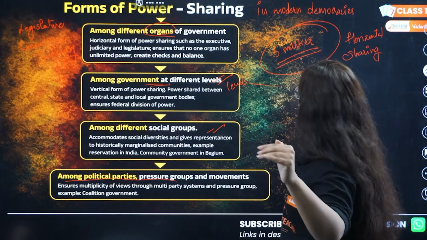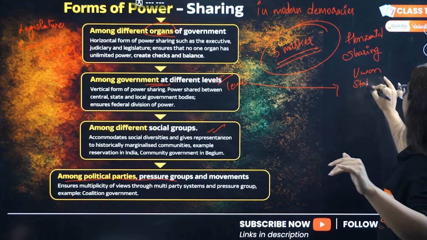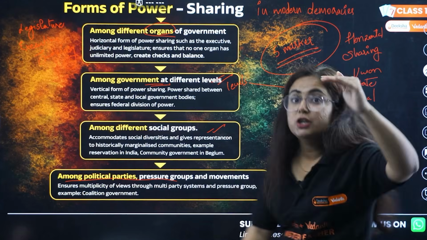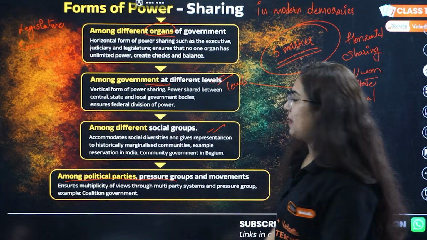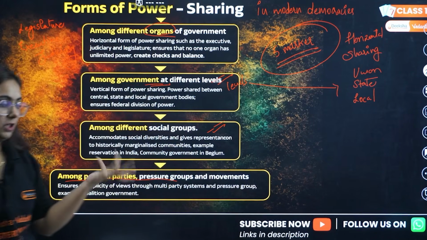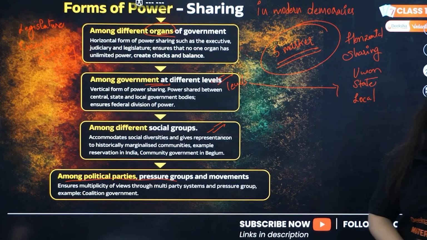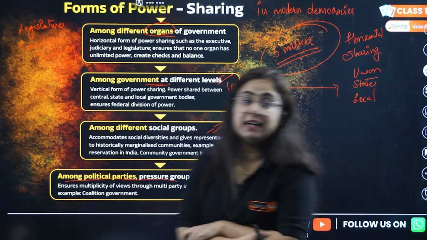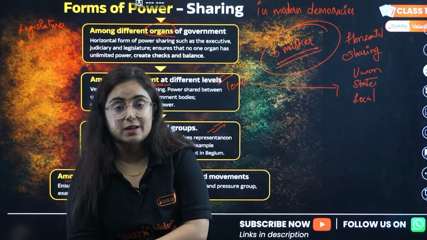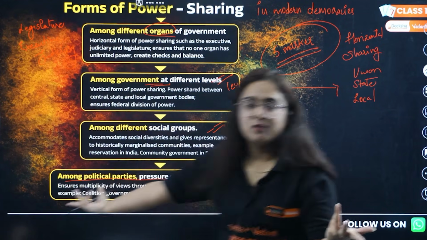Similarly, we have different governments at different levels, like the union government at the center level, state government at the state level, and panchayats and municipalities at the local level. So this is vertical division of power sharing. Then among different social groups, like in India, a big country with so many social groups, how is power divided? Like scheduled castes and scheduled tribes, the reservation, why is it given? To uphold them equal to the society. What is it? Power sharing.